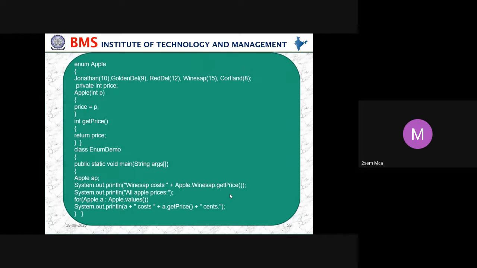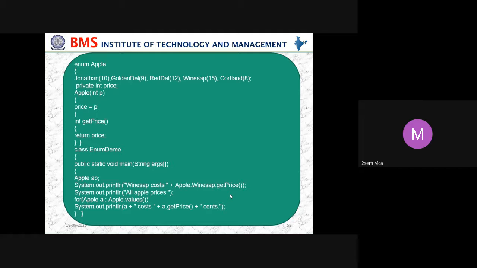So here in this case, you can see there are different types of apples, and they are named Jonathan, Golden Delicious, Red Delicious, Winesap, and Cortland. These are the different types of apples, and the prices are also given. So for apple, we are making price private so that it is not known to everybody. The price, we are storing in the constructor, and we are passing the parameter P, that is price.